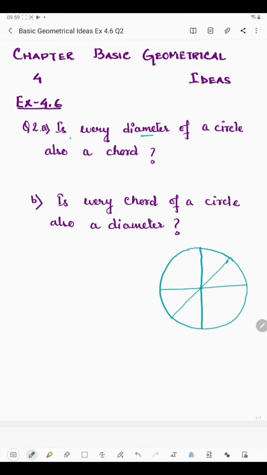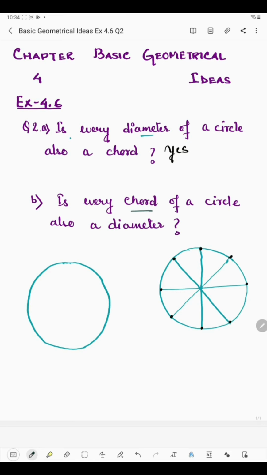That means what we have observed, that every diameter of a circle is a chord, because the end points of this line segment lie on the circumference of a circle. So is every diameter of a circle also a chord? Yes. Okay.